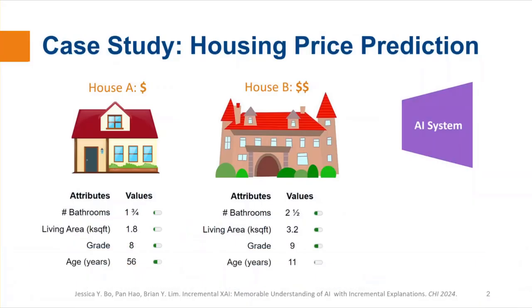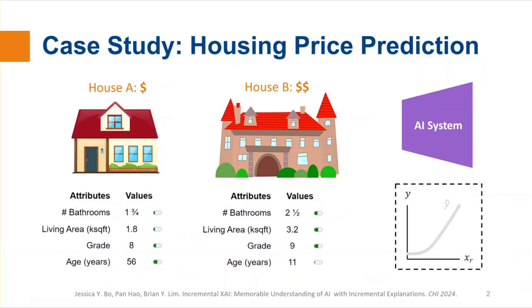Let's start with a case study. We have some houses, and we train an AI system to predict their sales price. The AI system is accurate, but has non-linear internals that make its prediction-making process complicated to understand. How can we help end users understand how the AI makes predictions across different instances, such as houses of different prices?